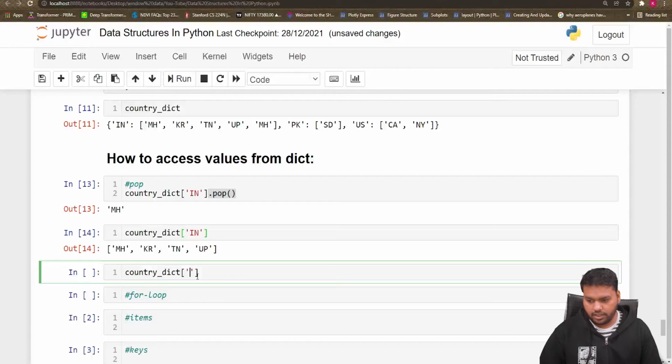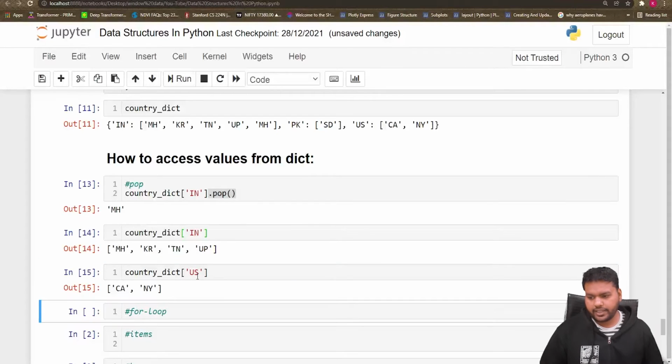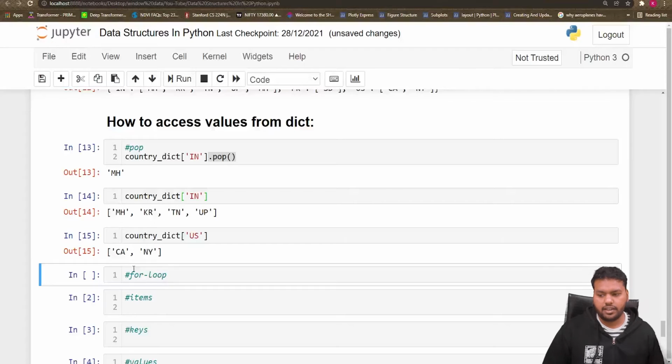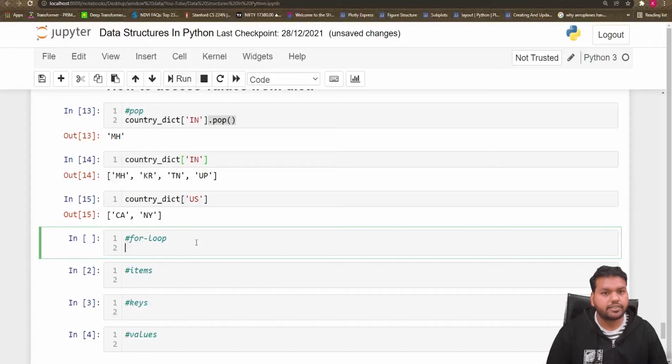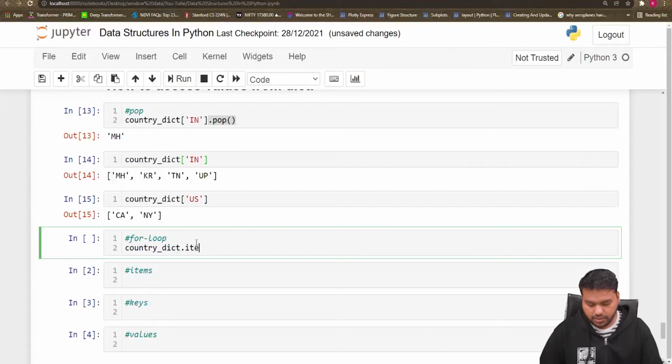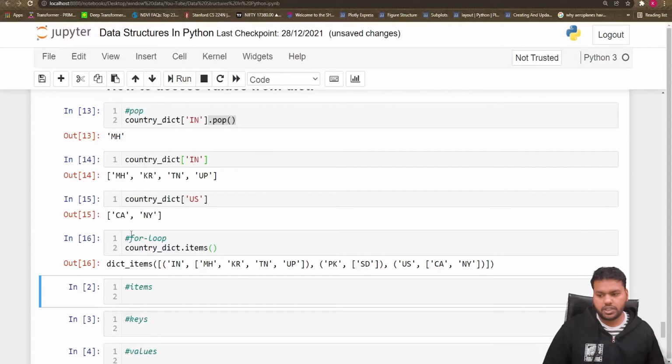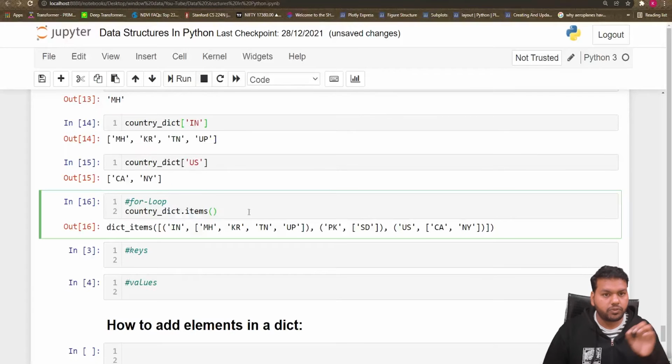Now moving forward, if you want to access any other element, like country_dict US, you can easily access that, that is California and New York. So we can access the keys and values with the help of a for loop also, because I have country_dict, this is my dictionary. If I want to see the keys and values, I have to give dot items. If you give dot items, it will return me the full dictionary, that is India is a key, and these are the values regarding India. So with the help of dot items, we can see both key and value.